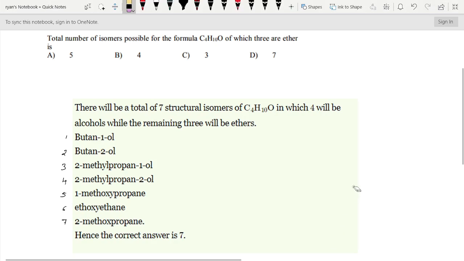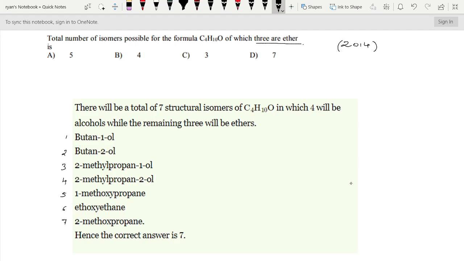This question I have taken from the 2014 Kerala SET examination. Here the question is the total number of isomers possible for the formula C4H10O, of which 3 are ethers. Here in this question it is specifically mentioned that 3 should be in the form of ethers. Here 7 possible structural isomers are there: 1, 2, 3, 4, 5, 6, 7.